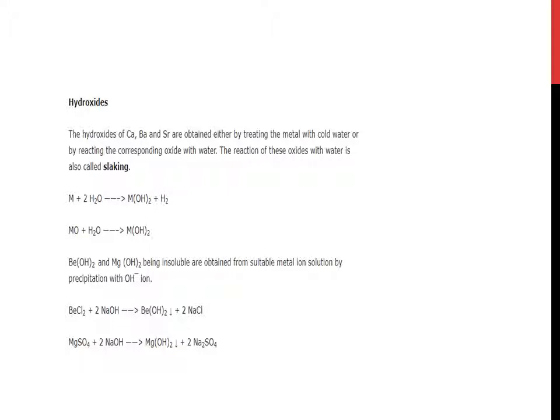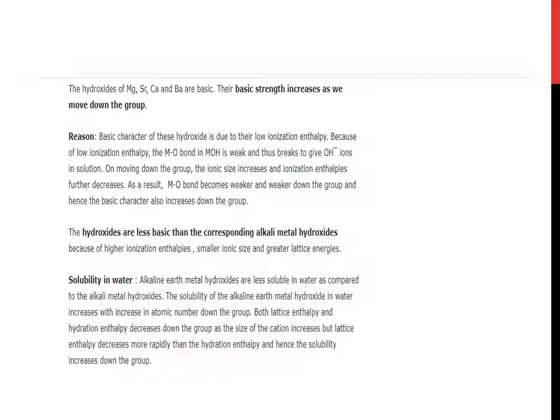BeCl2 plus NaOH gives Be(OH)2 plus 2NaCl. MgSO4 reacts with NaOH to give Mg(OH)2 and Na2SO4. The hydroxides of magnesium, strontium, calcium and barium are basic. Their basic strength increases as we move down the group because the basic character of these hydroxides is due to their low ionization enthalpy. Because of low ionization enthalpy, the metal-oxygen bond in metal hydroxide is weak and thus breaks to give OH negative ion in solution.